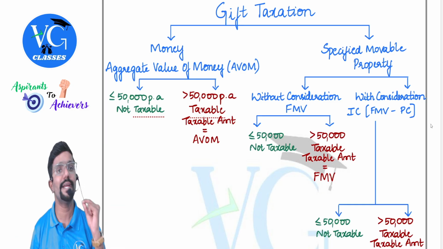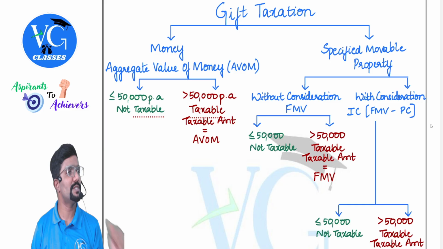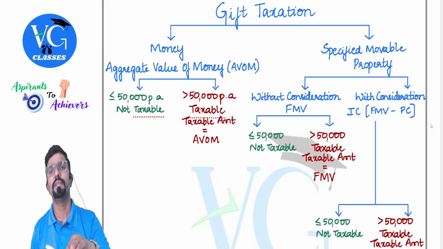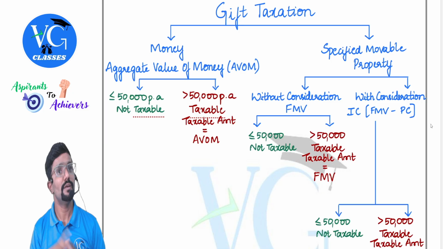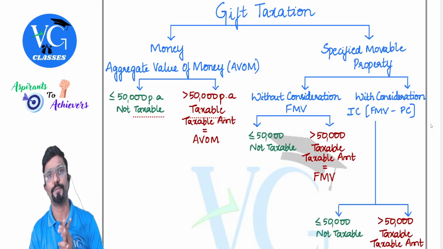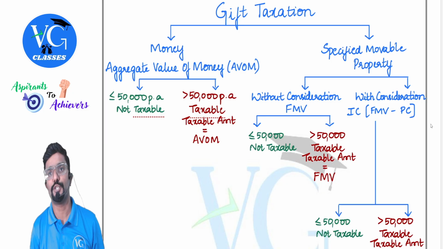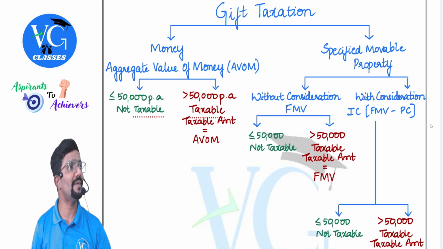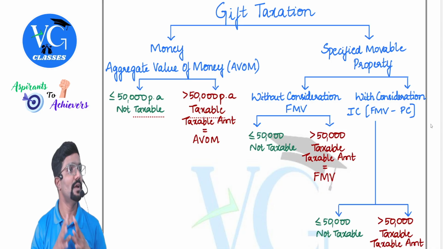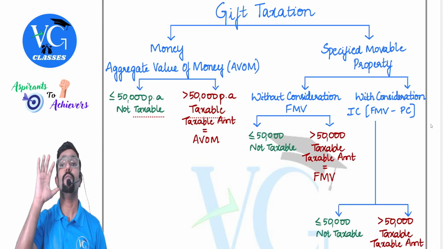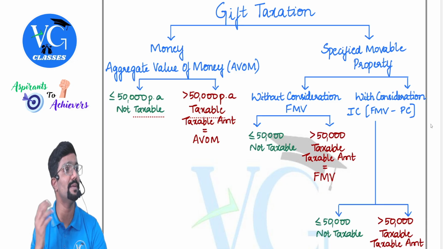AVOM stands for aggregate value of money, guys. For example, assume you gifted me 20,000 rupees in cash, that is in the form of money. Is it taxable? No, not taxable. Another person gifted me exactly 50,000, only one person. Is it taxable? No. But now assume 10 people gifted me 10,000 each. Is it taxable? Yes. Aggregate value is more than 50,000, totally 1 lakh. So the entire 1 lakh is taxable in my hands.